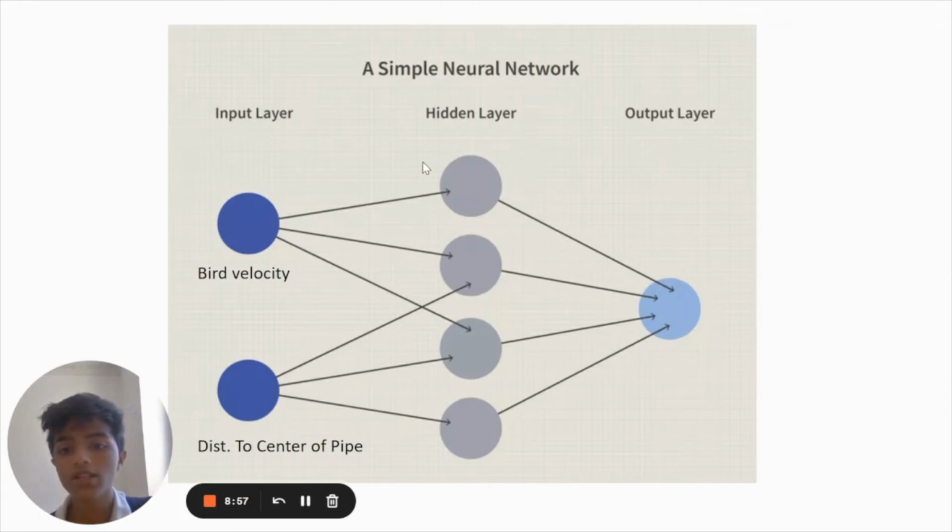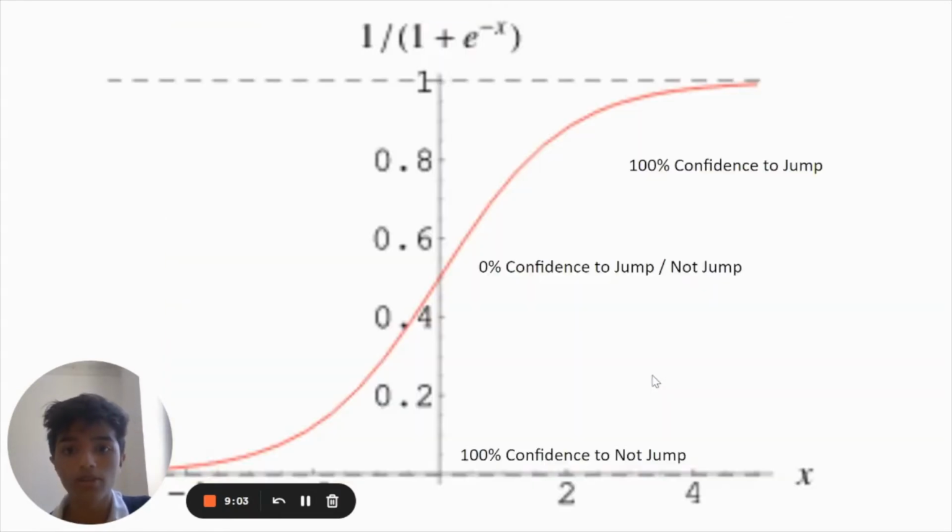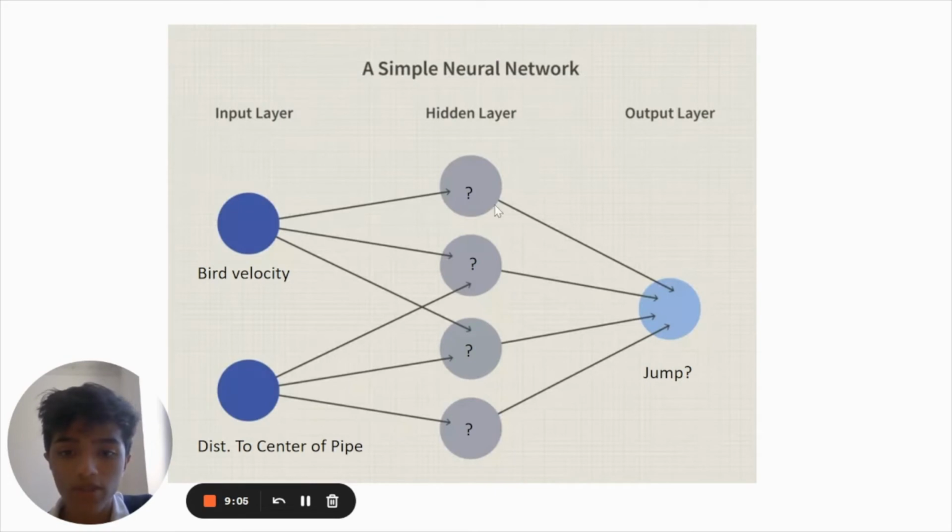Then it goes into this hidden layer, which does some mysterious things. And then it goes to this output layer, which is to jump or not. And I really want to talk about the hidden layer and the output layer. So all of these different arrows are the actual weights, and that's what is randomly generated. So these weights are actually changing the functions in the brain.